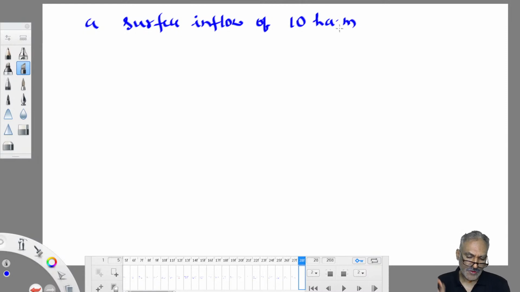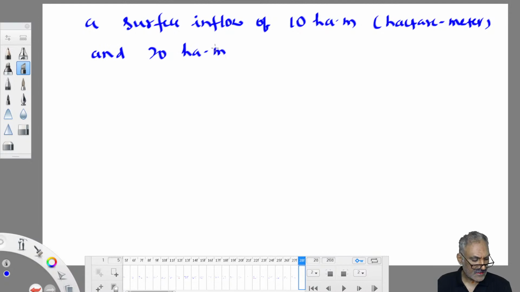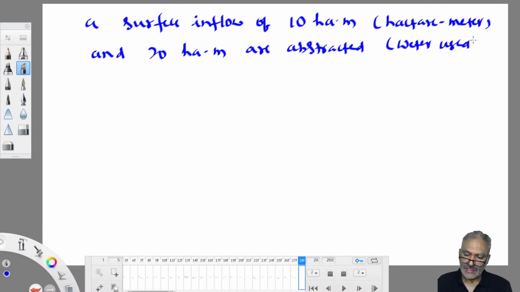Hectometer is a unit for volume, hectare meters. Okay? And 20 hectometers are abstracted. Abstracted means water used, water is removed, taken from the water body. Okay, from reservoir. Abstracted from reservoir.